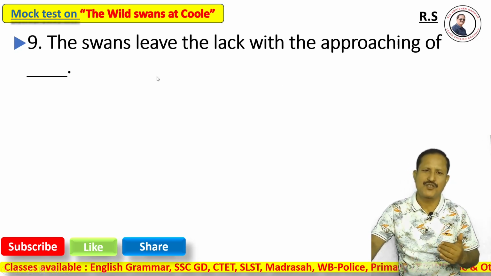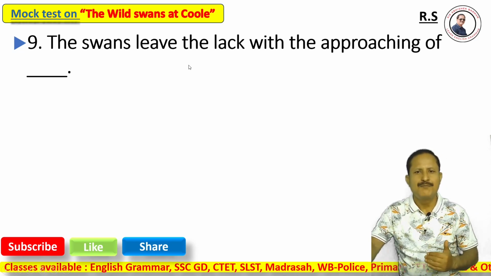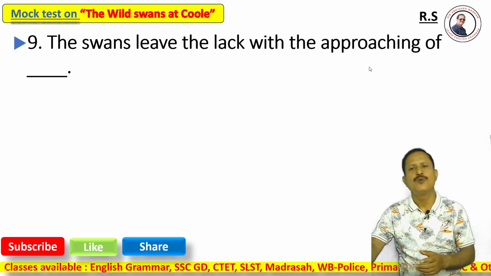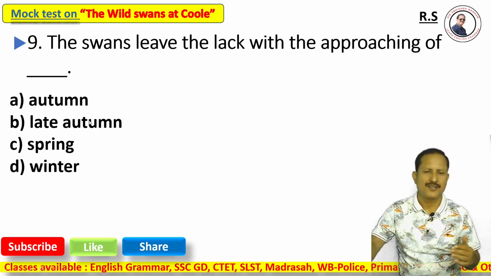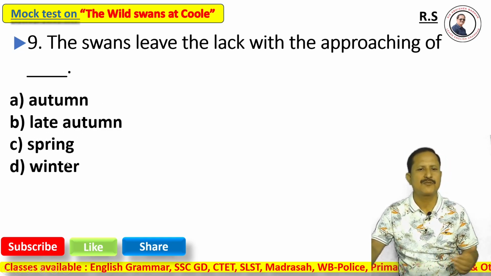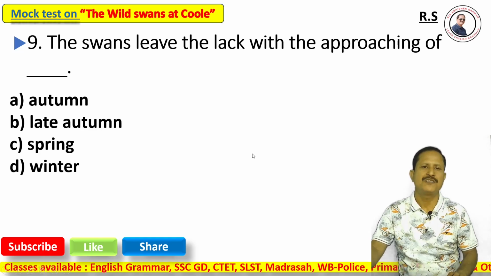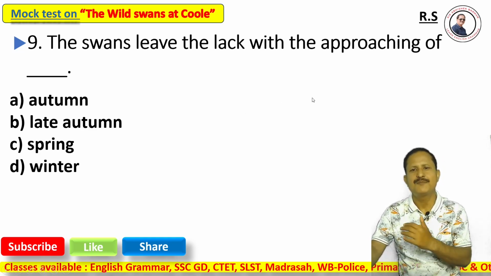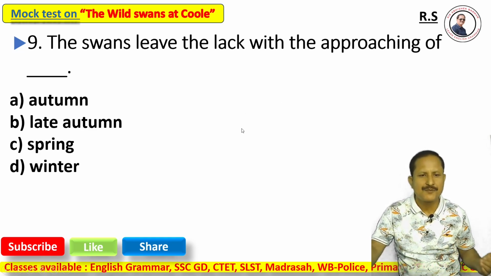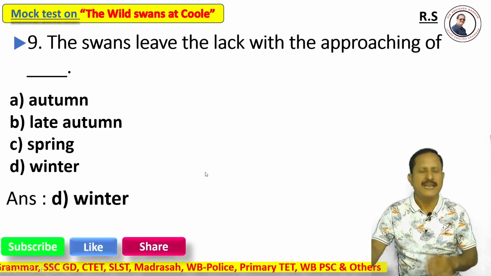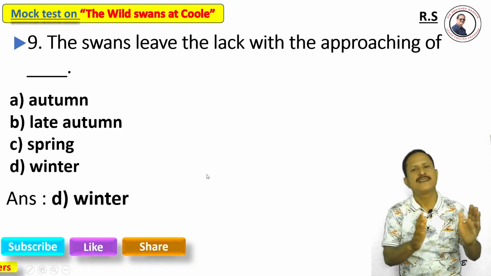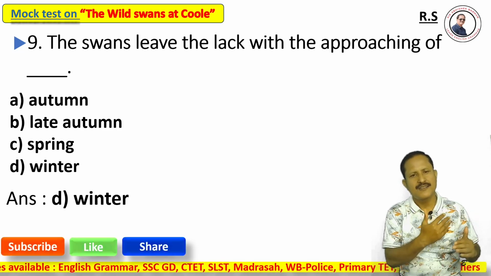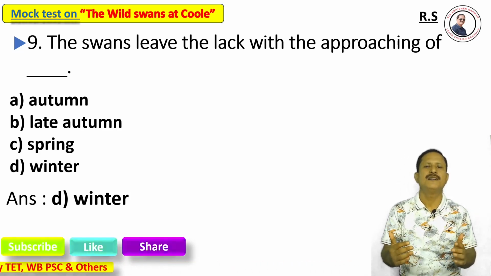It was a misprint. The swans leave the lake with the approaching of: option A, autumn; option B, late autumn; option C, spring; option D, winter. The swans leave the lake with the approaching of, definitely, option D, winter. At the approaching of the winter, it's time for the swans to leave the lake.